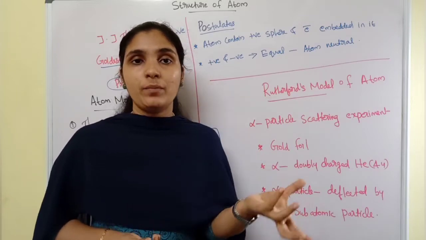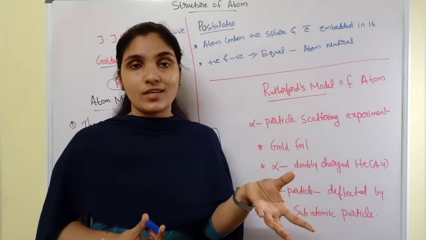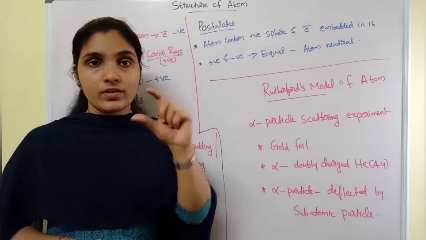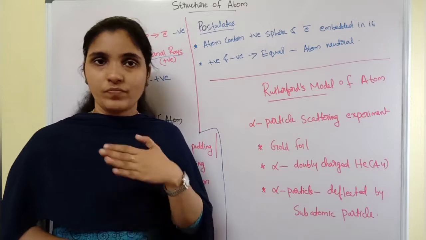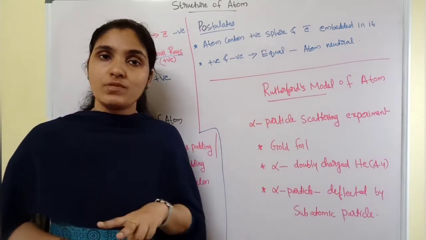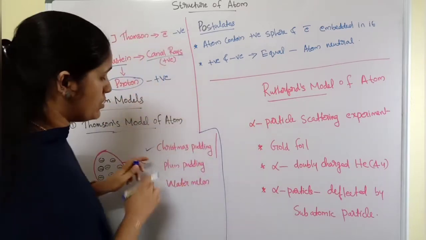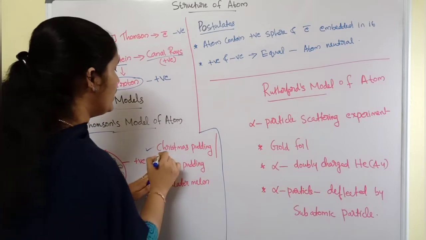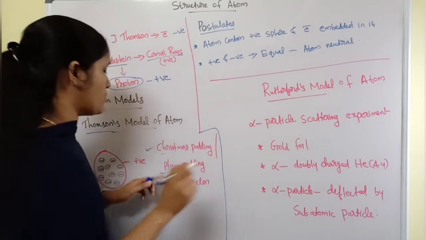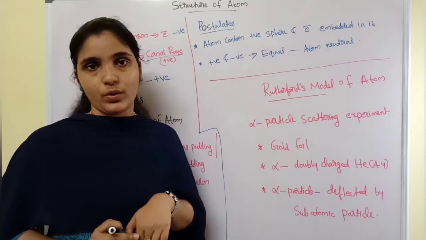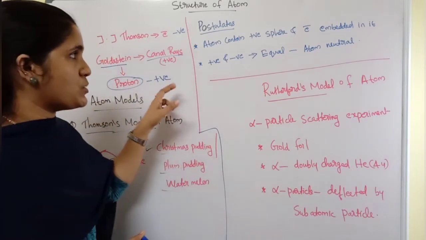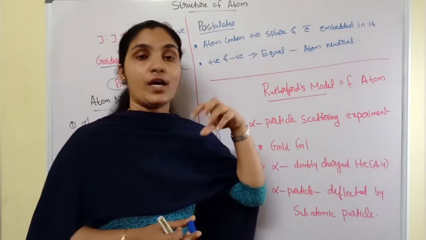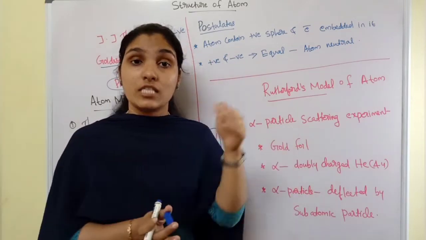So that red edible part he compared with the positive charge, and those dry seeds he compared with the negative charge. Okay. So remember, Thomson compared his atom model with these three substances: Christmas pudding, plum pudding, as well as the watermelon. Okay. And generally from this idea, what were his postulates? An atom contained a positively charged sphere.